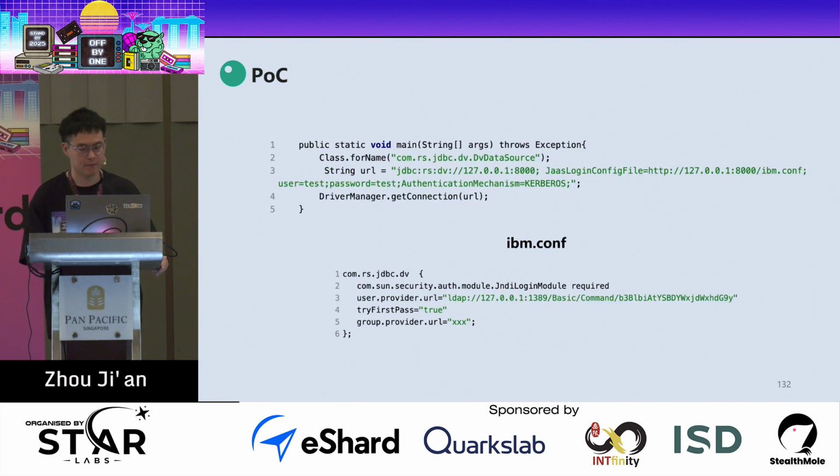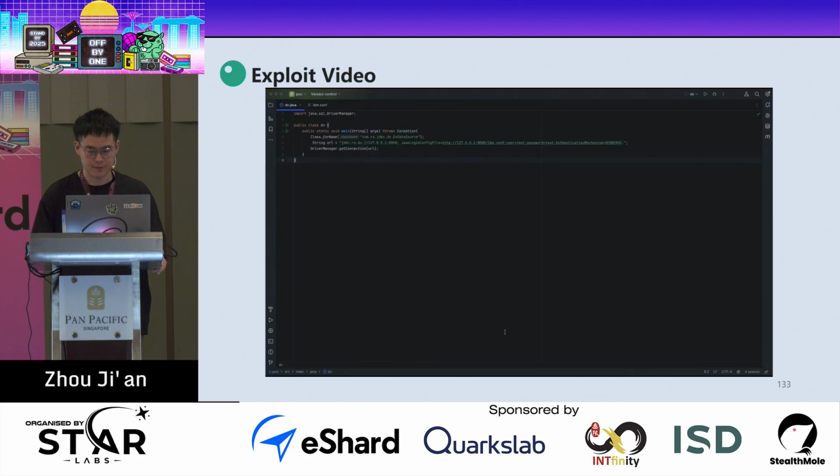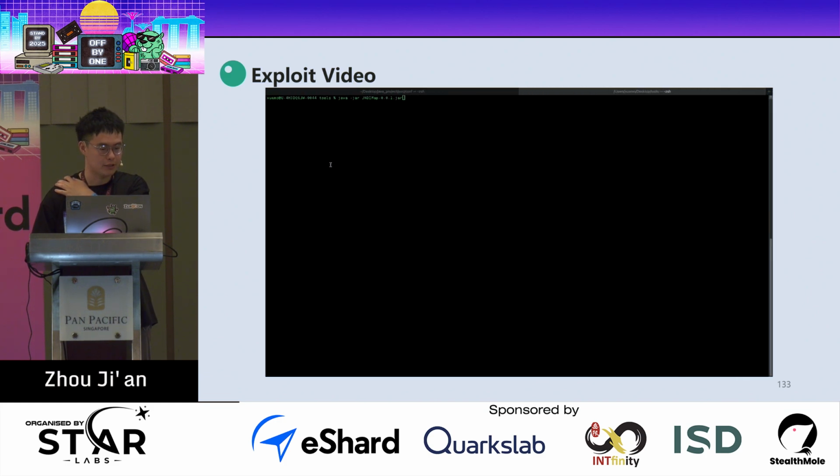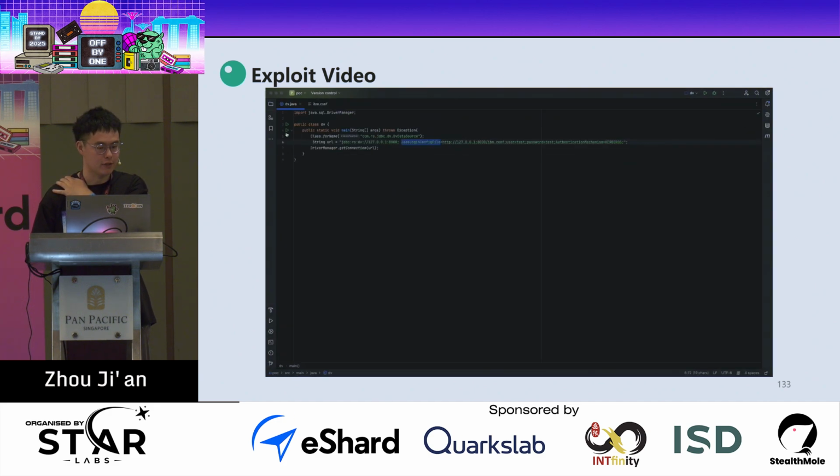And here this is the PoC, and you can see that here we don't need to set the system property, and we can just configure the JAAS config through the JDBC URL and the JAAS login config file parameter. And also we need to modify the JAAS config name. And here this is the exploit video, and you can see that. So this is the PoC, and this is the JAAS config. And we need to start an HTTP server, and we start the JNDI server. And if we run the code,